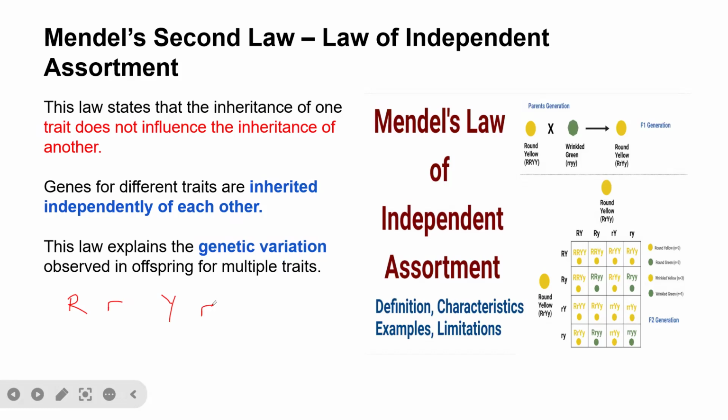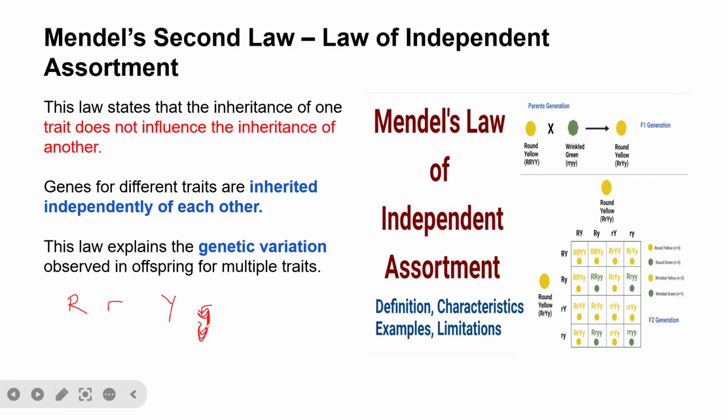So after all these are assorted, what happened? We assorted capital R, then we assorted small r, and then we assorted capital Y, and then the next one we assorted small y. That is what I want to say, not small r, small y.